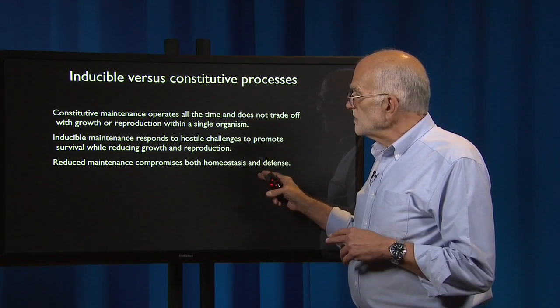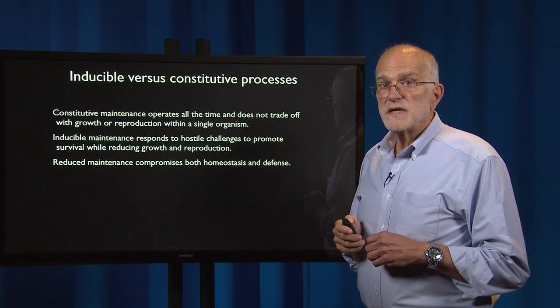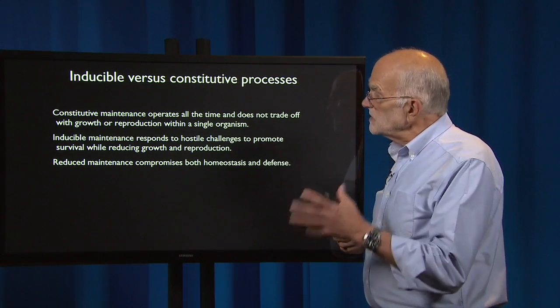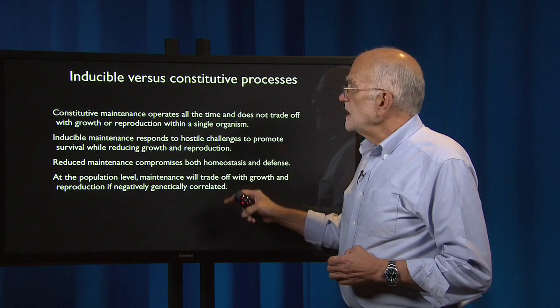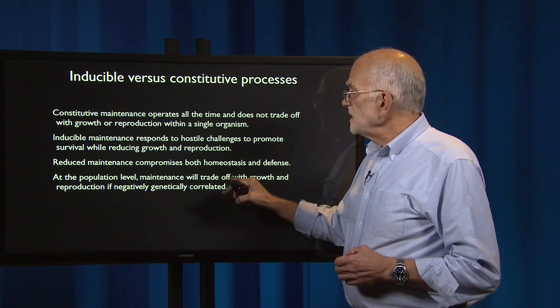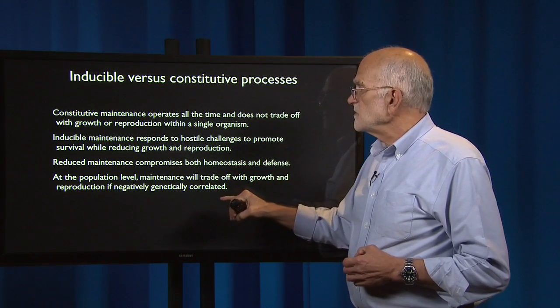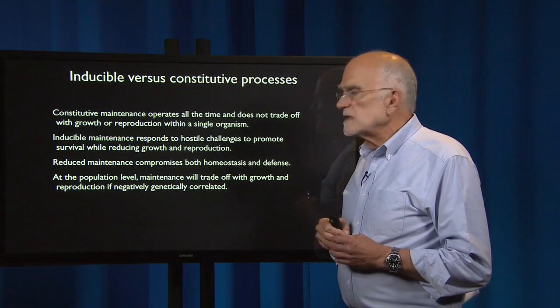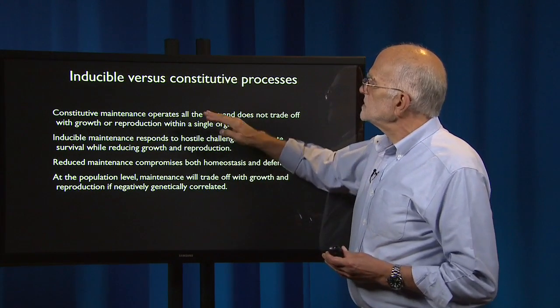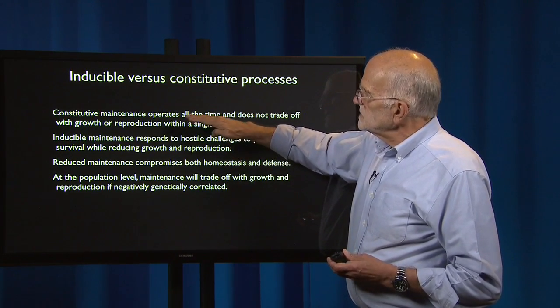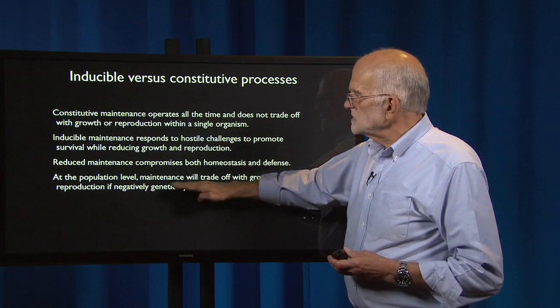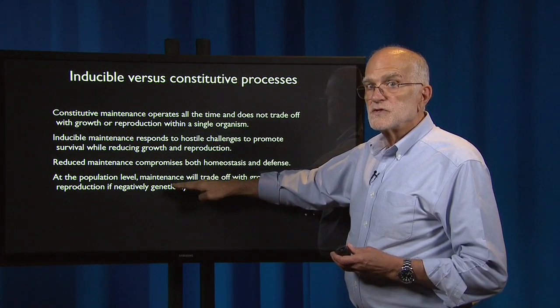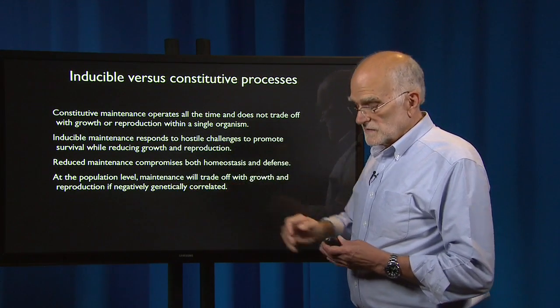Reduced maintenance compromises both homeostasis and defense. Both need to be maintained. At the population level, however, maintenance will trade off with growth and reproduction if it is negatively genetically correlated. So this statement is about physiological trade-offs, and this statement is about evolutionary and genetically based trade-offs.